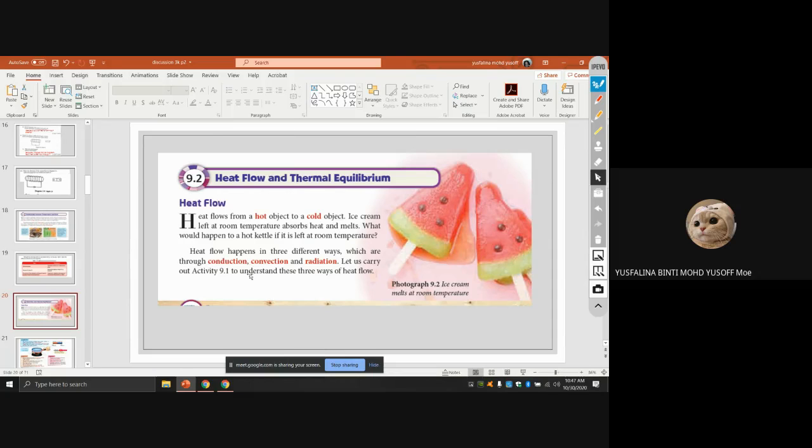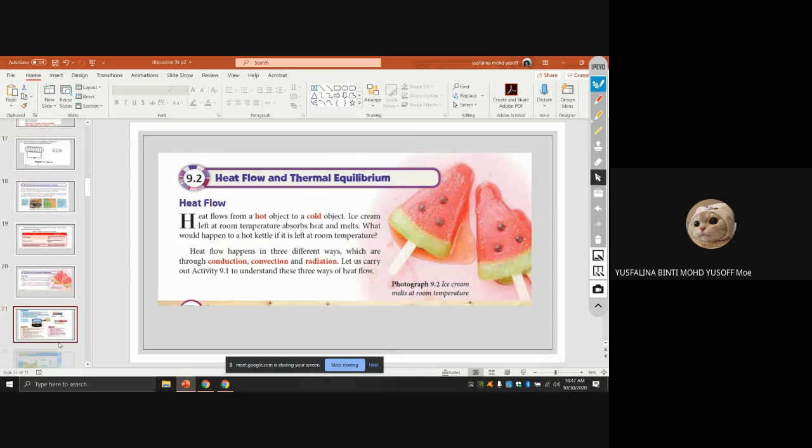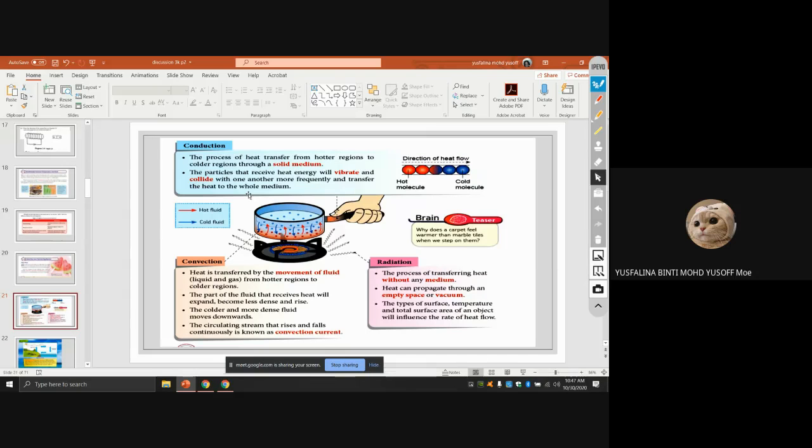Okay, it happens in three different ways: conduction, convection, and also radiation. So we see one by one. So conduction, what is conduction? Conduction is a process of heat transfer from hotter regions to colder regions through a solid medium. Through a solid medium. Not liquid, must be solid.